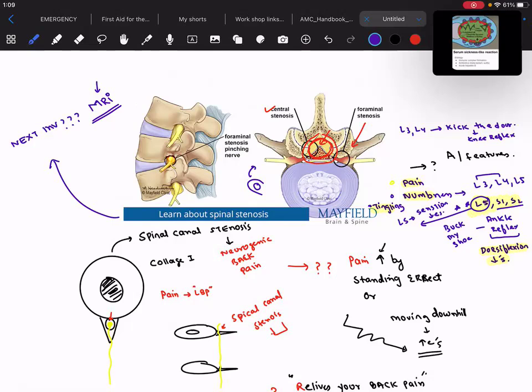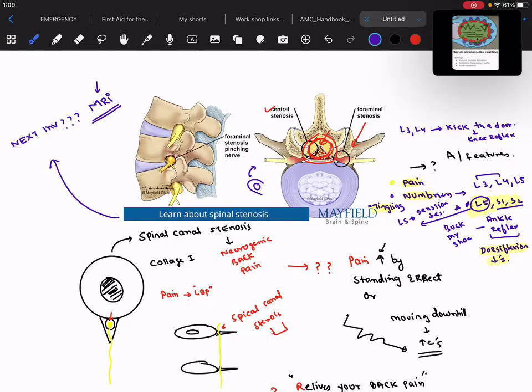So patients would come up with such features, including numbness, dorsiflexion weakness, and decreased sensation in the L5 area. What is the next investigation? Of course, you will go for the MRI, because you have to see the nerve root and the spinal cord, or you can think about PIVD, prolapsed intervertebral disc herniation. That is one of the differentials whenever a patient comes with back pain. Or there could be a tumor, or a nerve root compression due to any other reason. So, therefore, you have to go for MRI.